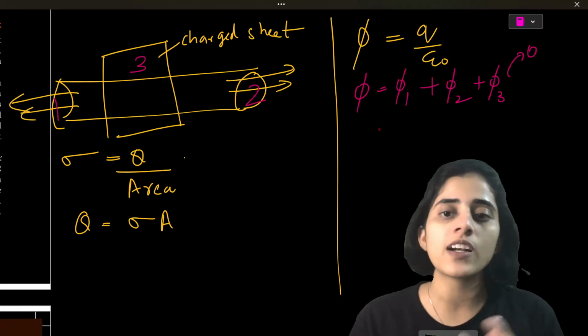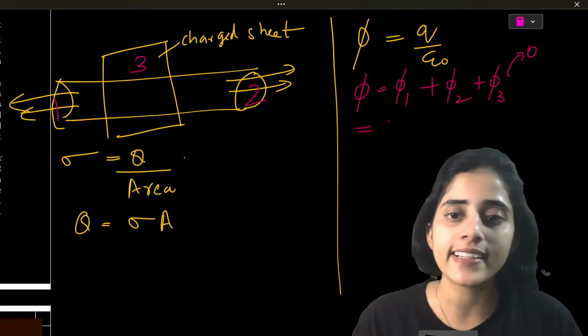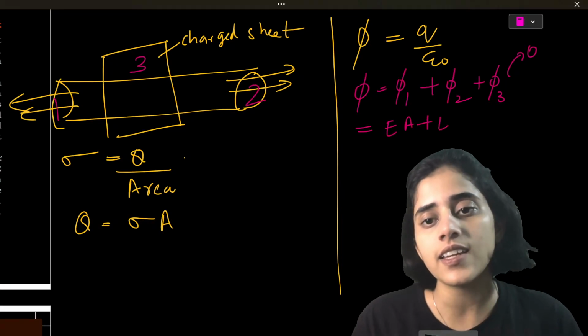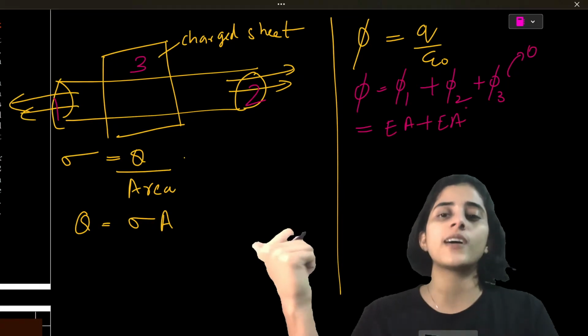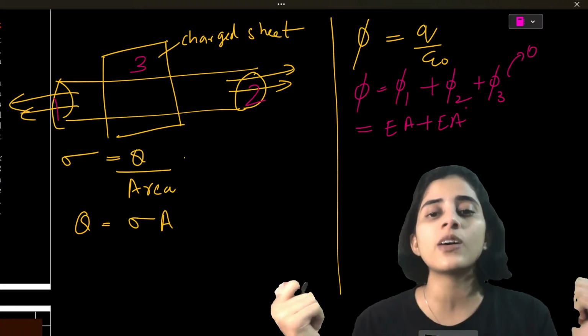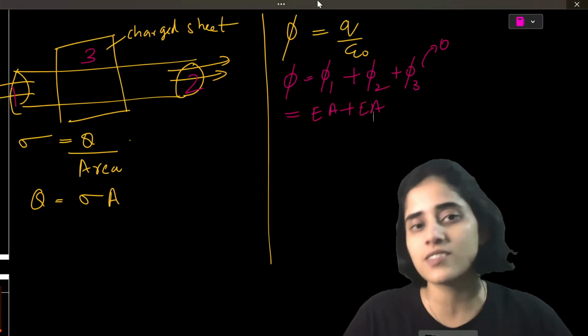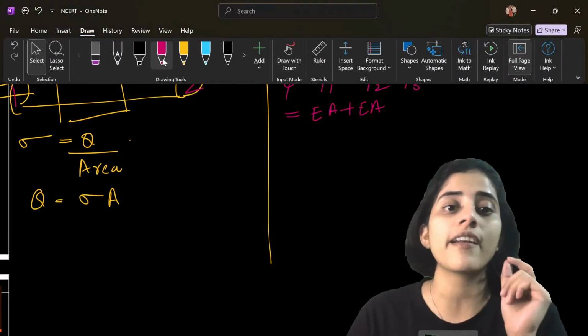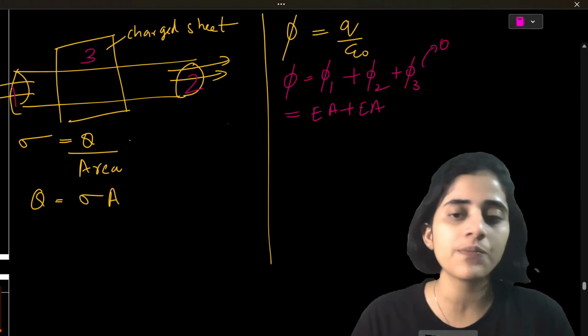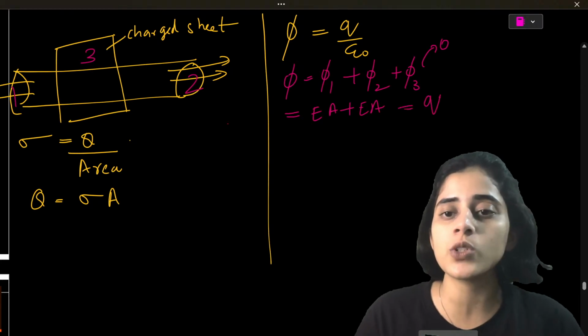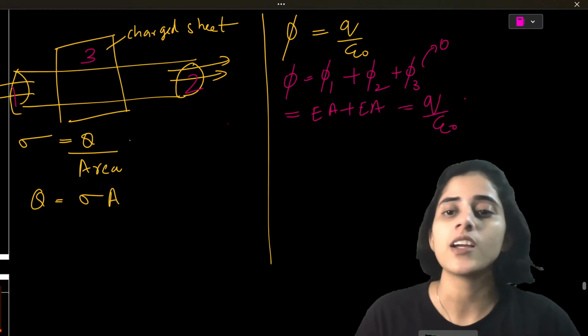Now what will phi 1 and phi 2 be? It will be EA. Both are positive because both are going out. Anytime a field line is moving out, it's positive; field line moving in, it's negative. These are all tricks and tips that you should remember. This is going to be equal to Q by epsilon naught. What is Q?